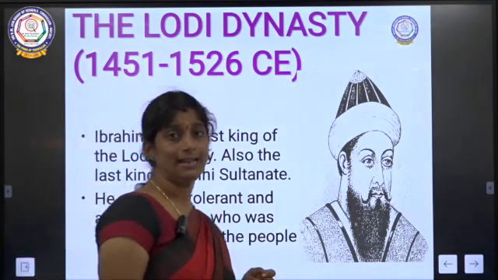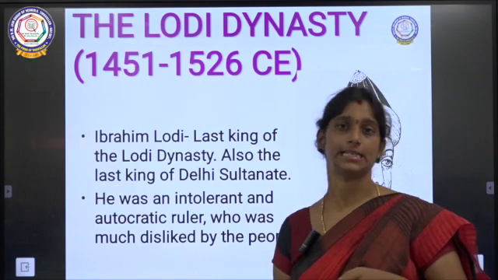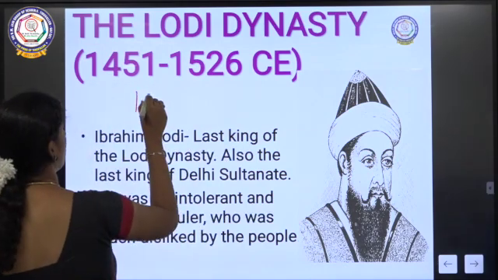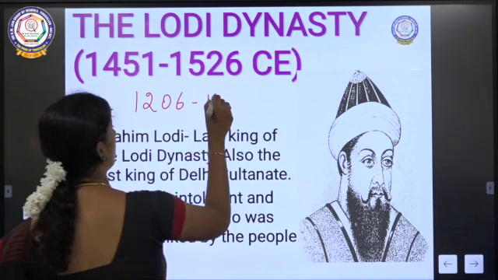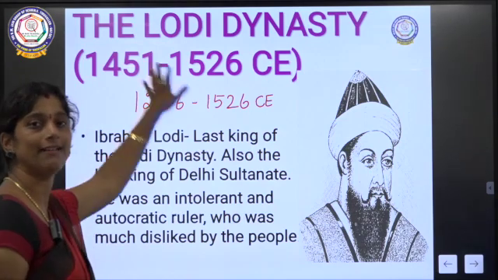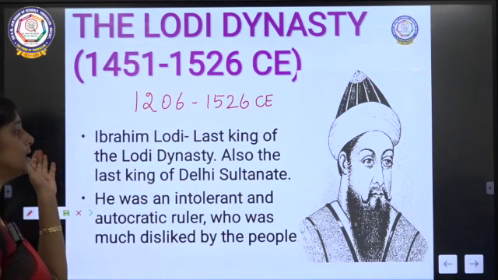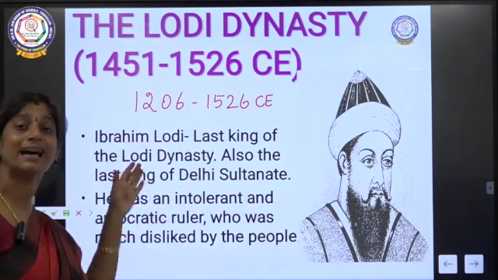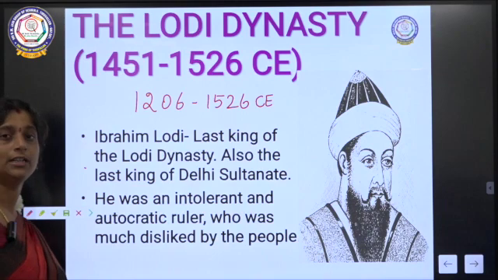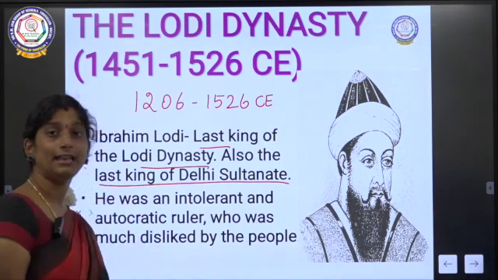The Lodi dynasty started in 1451 and lasted till 1526. We have already seen that the Delhi Sultanate period was from 1206 to 1526 CE, which was 320 years, and the Lodi dynasty was the last set of rulers of the Delhi Sultanate. Ibrahim Lodi was the last king of the Lodi dynasty, and also the last king of the Delhi Sultanate.